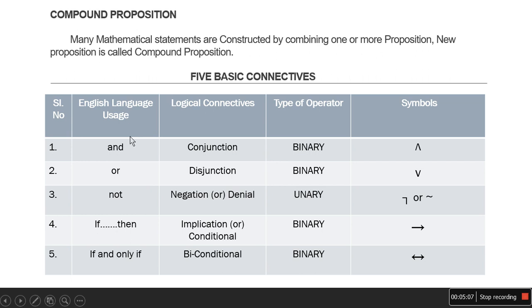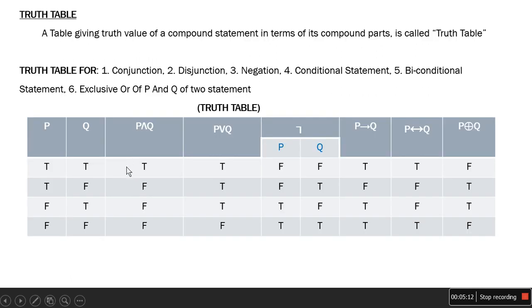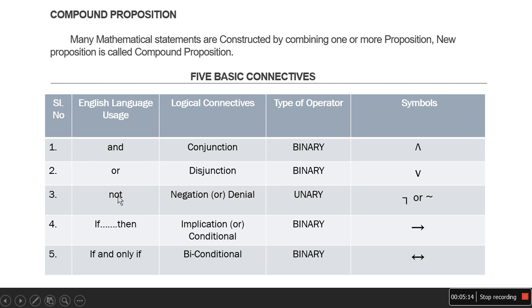In the English language, they are denoted by and, or, not, if then, if and only if. Logically, and is represented by conjunction, or by disjunction, not by negation, if then by implication or conditional, and if and only if by biconditional.